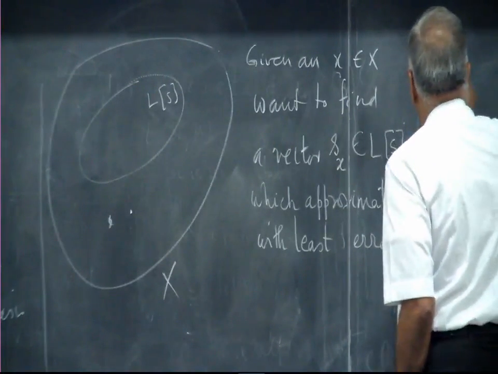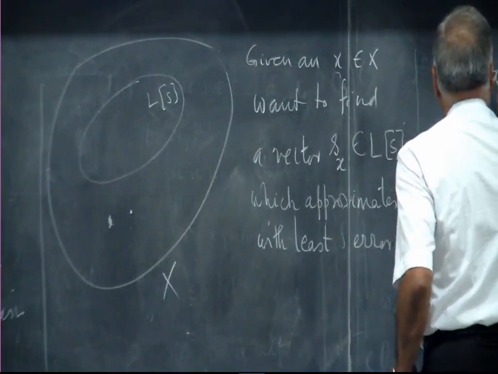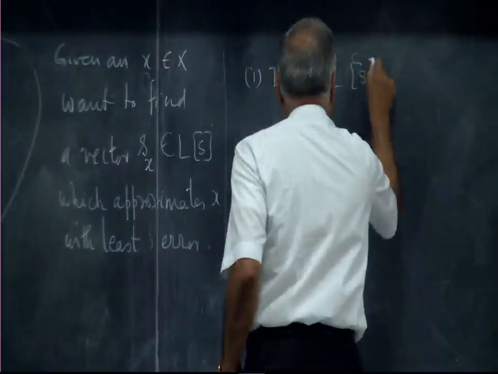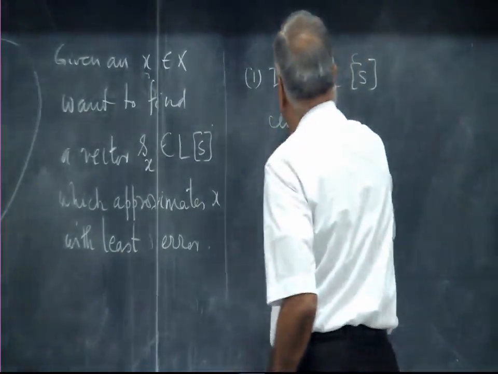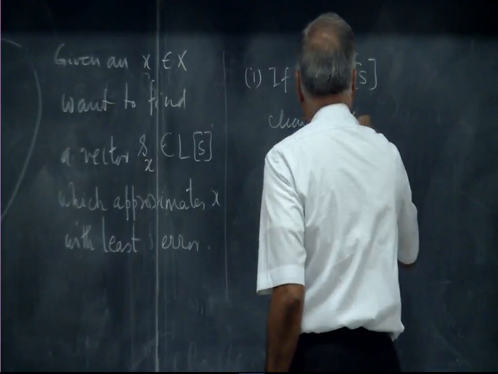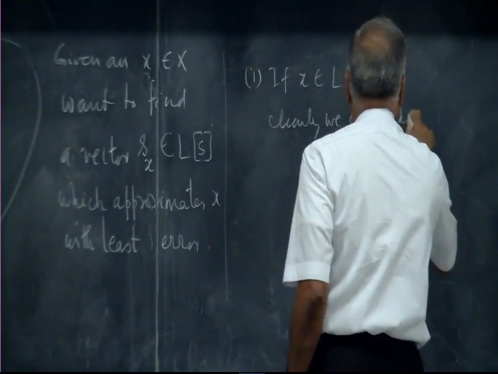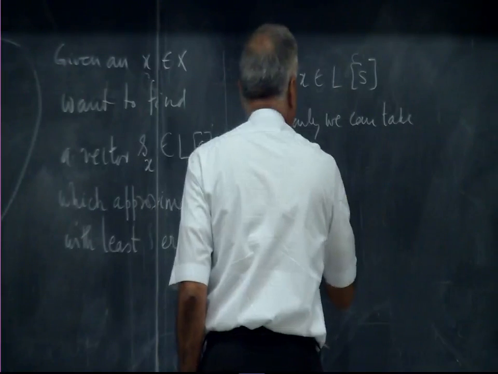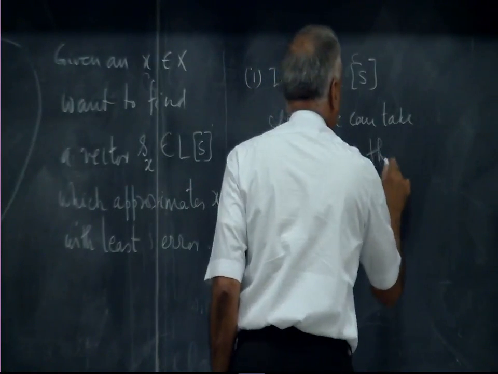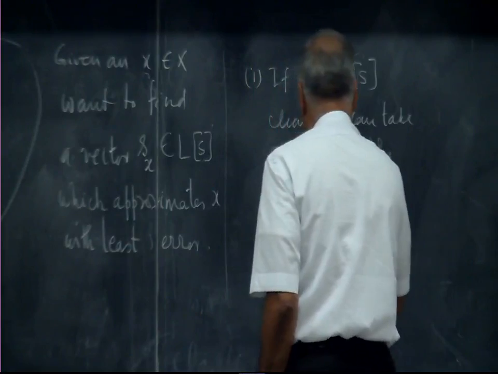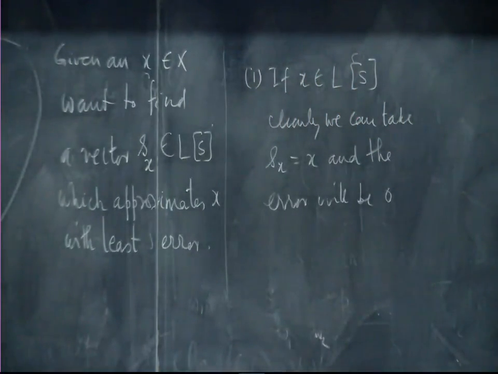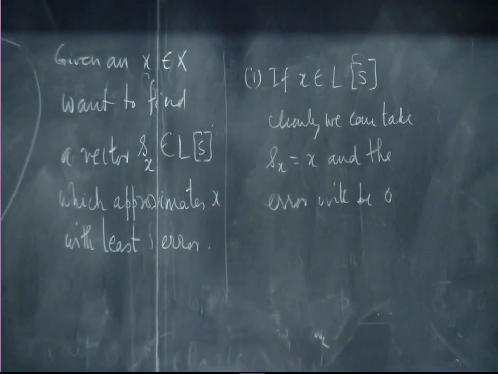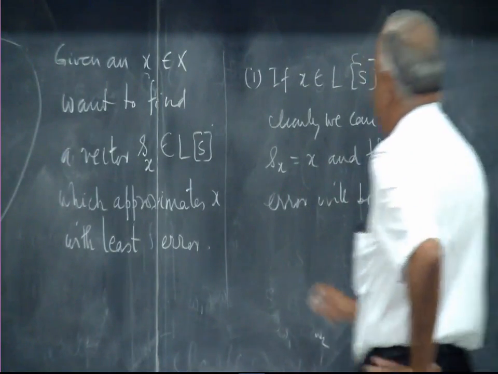Now, if x is in Ls already, then clearly we can take Sx to be equal to x and the error will be 0. We can't do anything better than that because x and Sx coincide. The question therefore is when x is outside Ls. So, suppose x is not in Ls.